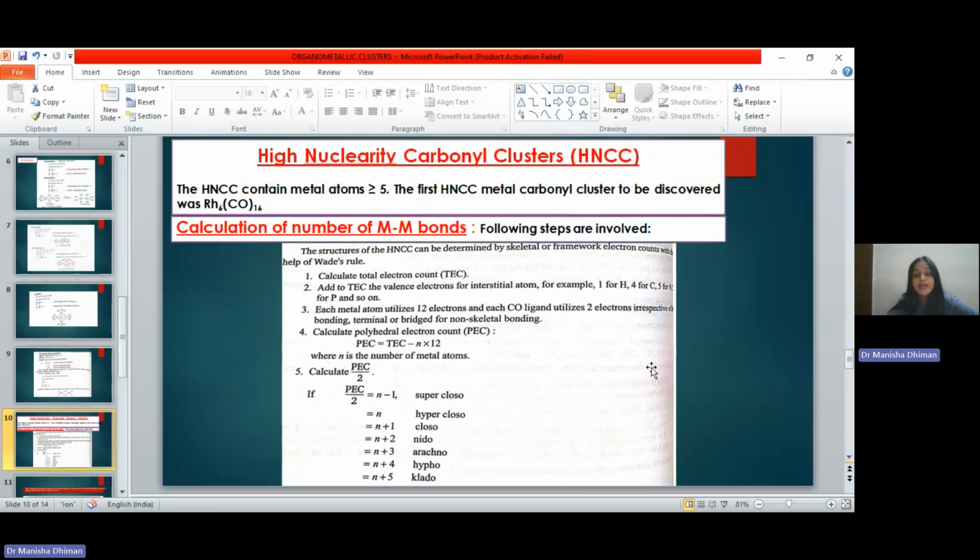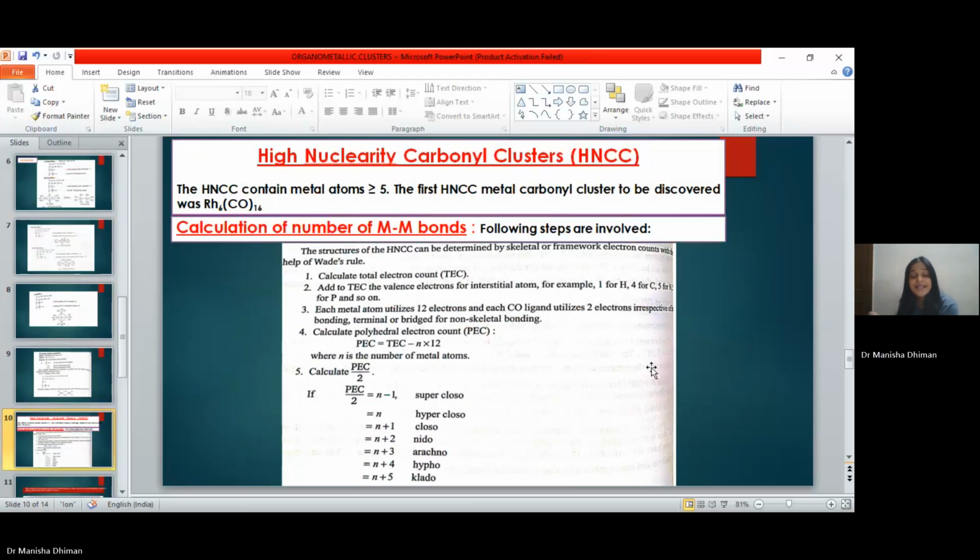Next, according to Wade's rule, each metal atom utilizes 12 electrons and each CO ligand utilizes 2 electrons irrespective of bonding, terminal or bridged, for non-skeletal bonding. So whatever the type of ligand present, whether it is terminal, bridging or present in the skeleton, it is fixed that each metal atom will utilize 12 electrons and each ligand will utilize 2 electrons.